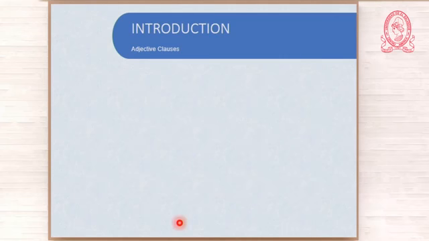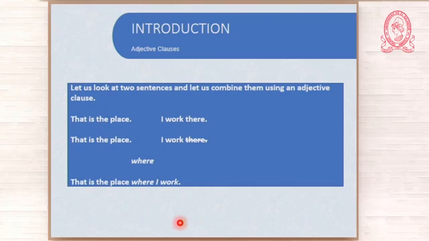Now, let us continue. We're getting to the point now. Let us look at two sentences and let us combine them using an adjective clause. That is the place. I work there. When you combine the two sentences, you try to avoid repetition. Okay, you have a place here, and this "there" refers to this place. So what do you do? You omit it. Okay, and then you have: that is the place I work.